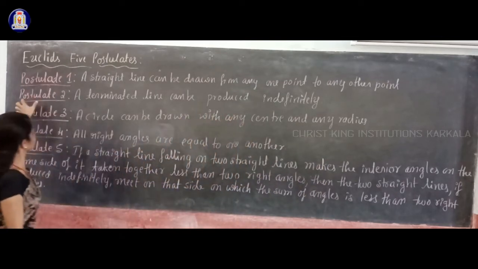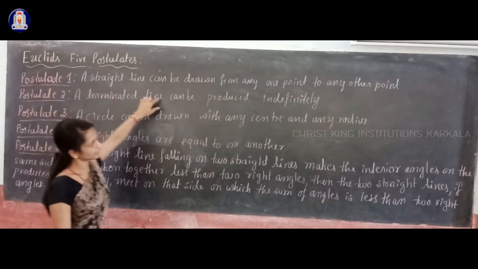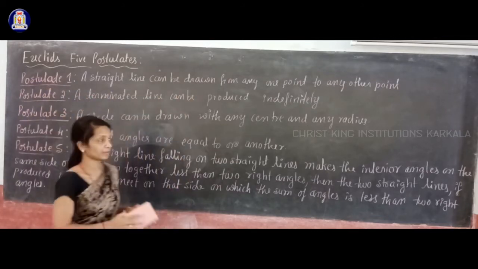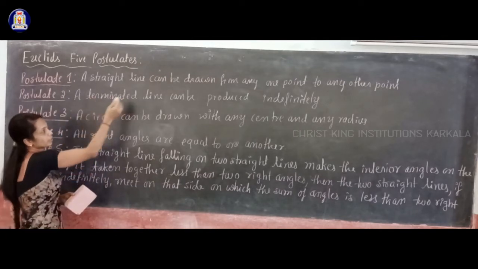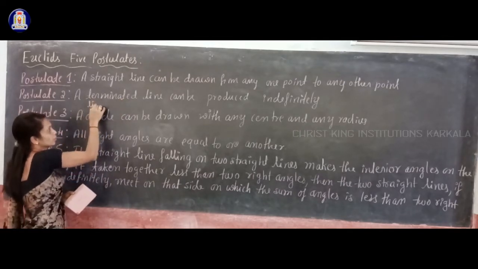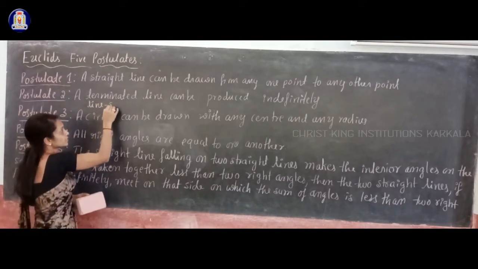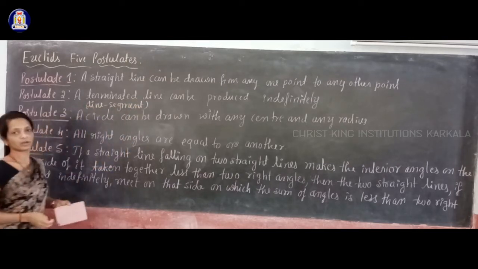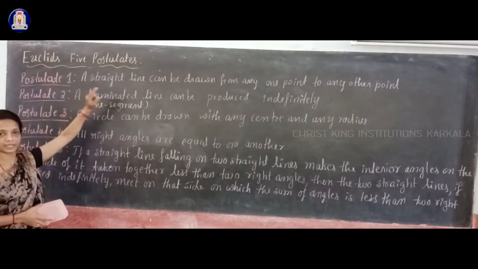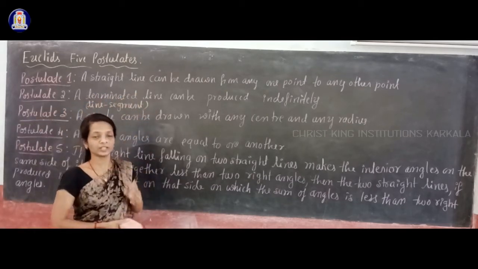Next, postulate 2: a terminated line can be produced indefinitely. Euclid used the word terminated line for this. Nowadays we say line segment. So a line segment, which Euclid called a terminated line, can be produced indefinitely.